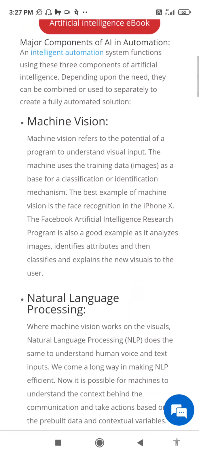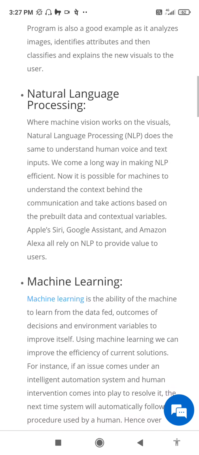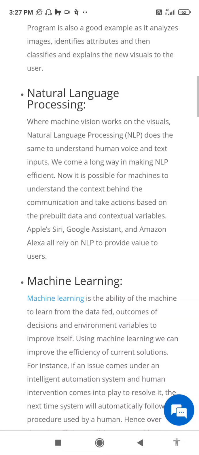Natural language processing. Where machine vision works on the visuals, natural language processing (NLP) does the same to understand human voice and text inputs. We have come a long way in making NLP efficient. Now it is possible for machines to understand the context behind the communication and take actions based on the pre-built data and contextual variables. Apple Siri, Google Assistant, and Amazon Alexa all rely on NLP to provide value to users.